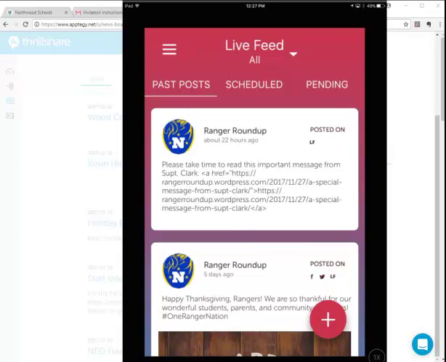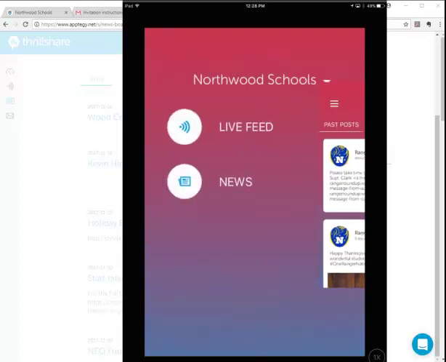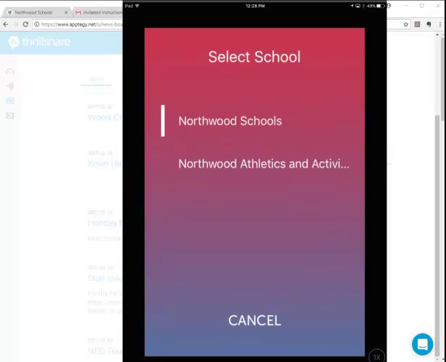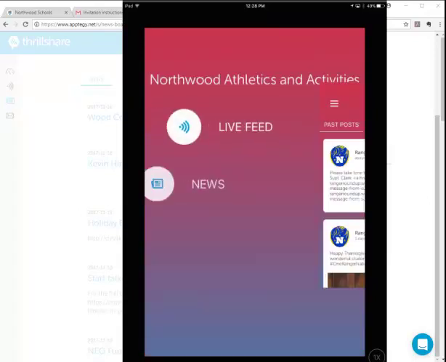All right, so now that we're on live feed, we can see all of the posts that we've got going on right now. If you want to go ahead and post to the live feed, make sure you're doing it to the right spot. Hit the hamburger menu in the upper left-hand corner, and that will again allow you to choose between Northwood Schools and Northwood Athletics and Activities. And then it'll give you a choice if you want to post to the live feed or the news section.